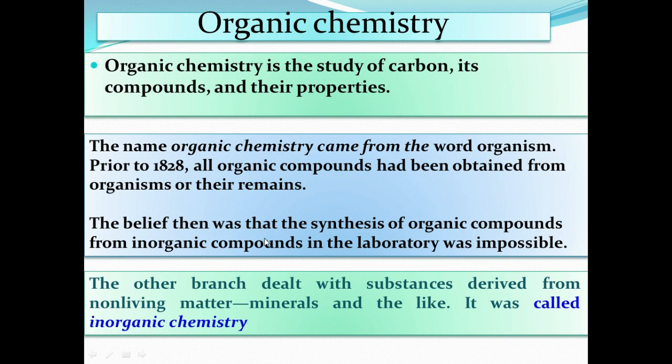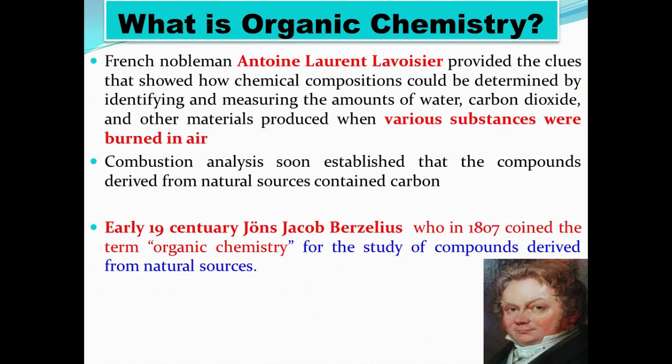What is inorganic? It is very important. Non-living matter and minerals are called inorganic. Organic is completely living organism. It was believed that organic compounds could only come from living organisms, meaning plants and animals. So compounds from plants and animals are organic compounds, and non-living matter and minerals are called inorganic compounds, right?